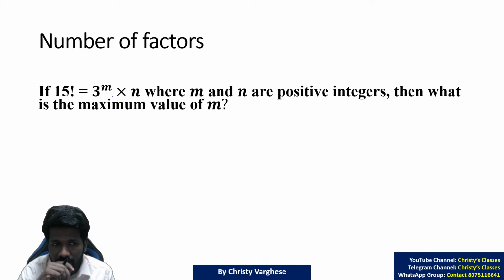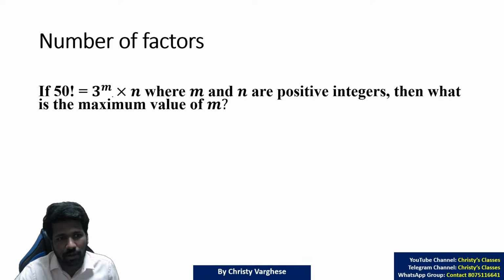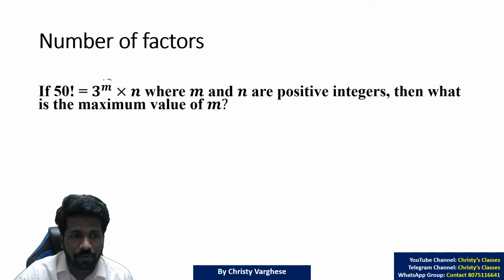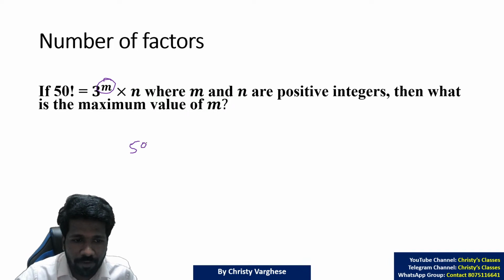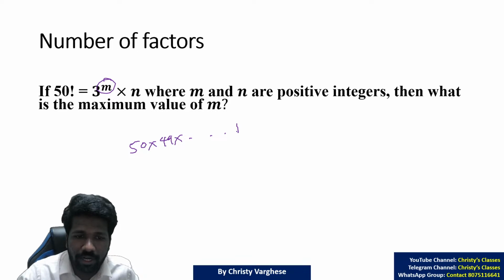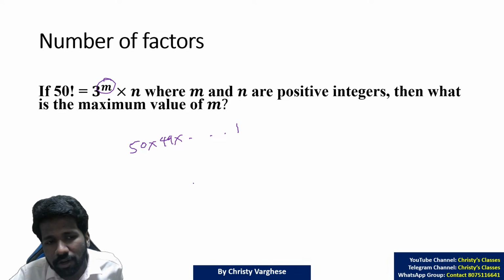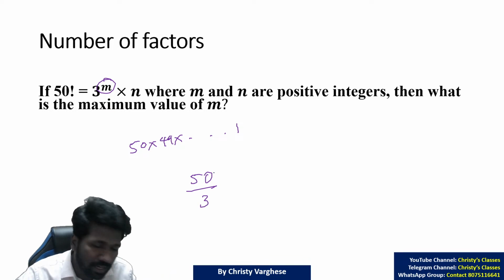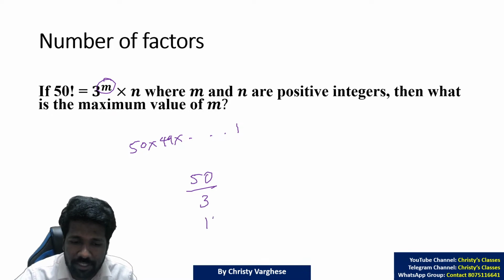Writing all 50 numbers and identifying how many powers of 3 will be very time consuming. That is where this rule will help you. For example, if this is the question, 50 factorial equal to 3 raised to m into n, if you want to find the value of m. 50 factorial is 50 into 49 into up to 1. So to find the number of 3's, what you should do is take 50, divide it by 3. Take the integer value of that. 50 by 3 integer value is what? 16. 48 by 3 is 16, so 50 by 3 is also 16. Forget about the remainder. What is the quotient? That is what I am asking.